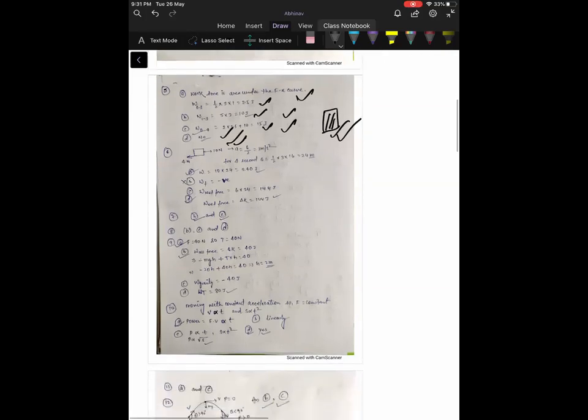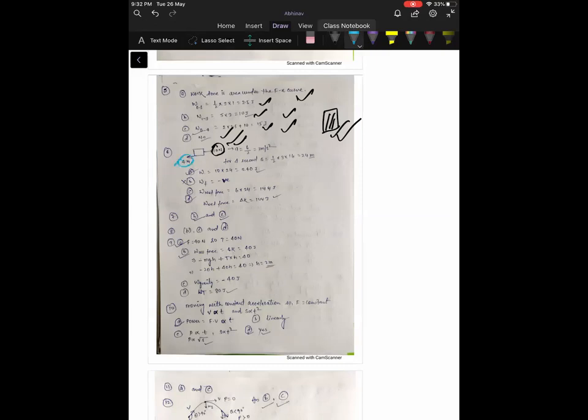Now question number 6. A block of mass 2 kg initially at rest on the horizontal floor moves under the action of a horizontal force of 10 Newton. The coefficient of friction between the block and the floor is 0.2. So 10 Newton force is acting on the body, and 4 Newton is the friction.